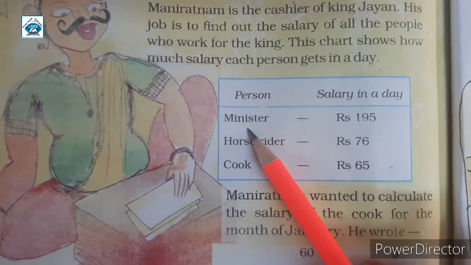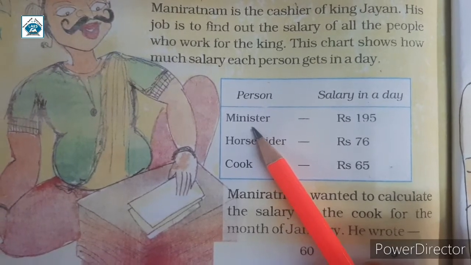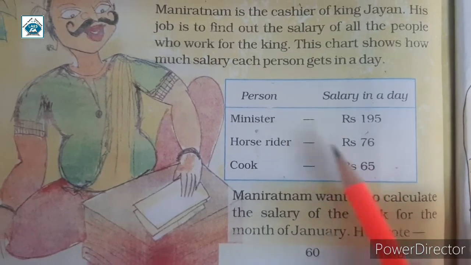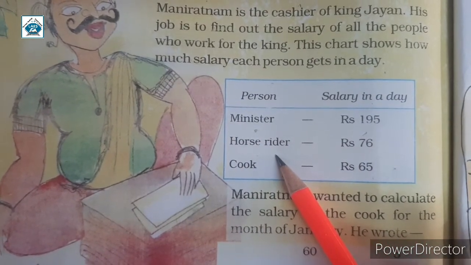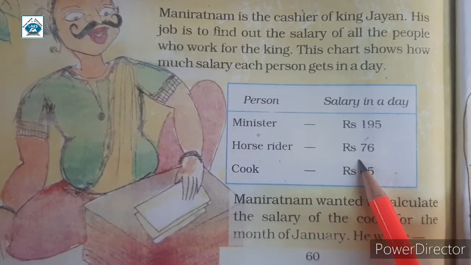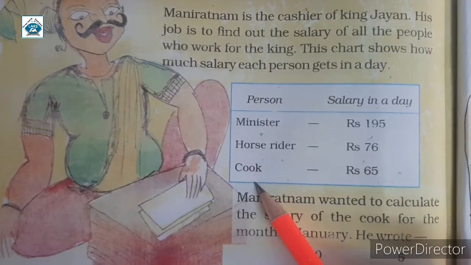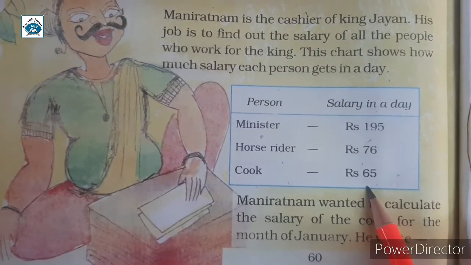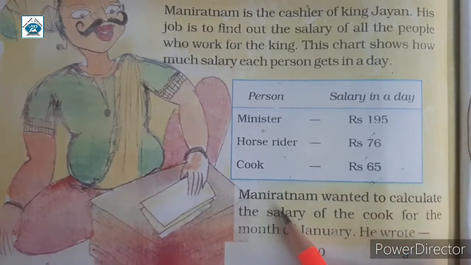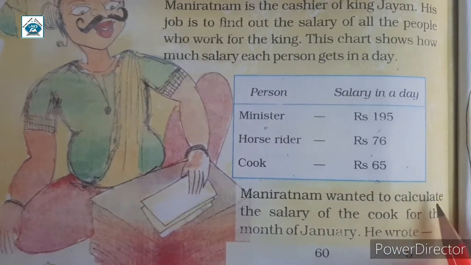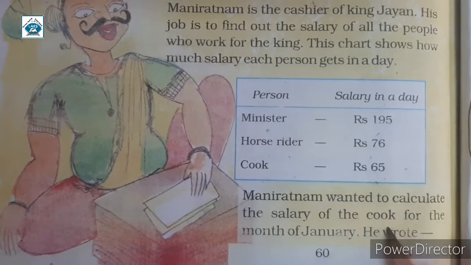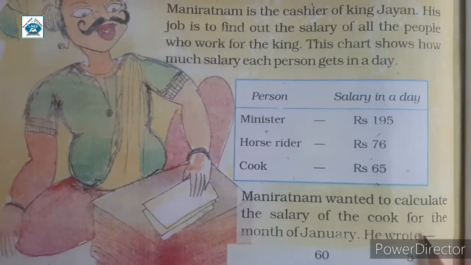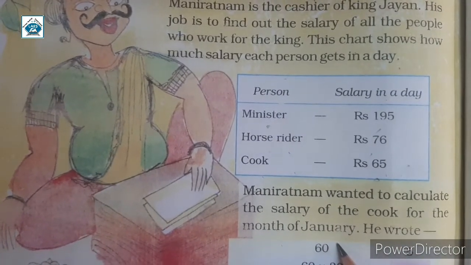First one is the minister, and he gets 195 rupees per day. And the horse rider is getting 76 rupees in one day. The cook is getting 65 rupees for one day. Now Mani Ratnam wanted to calculate the salary of the cook, which is 65 rupees per day, for the month of January.